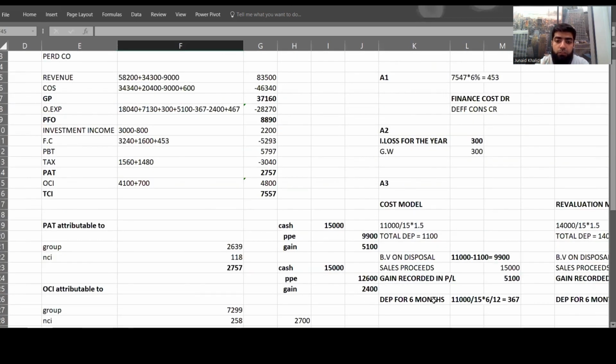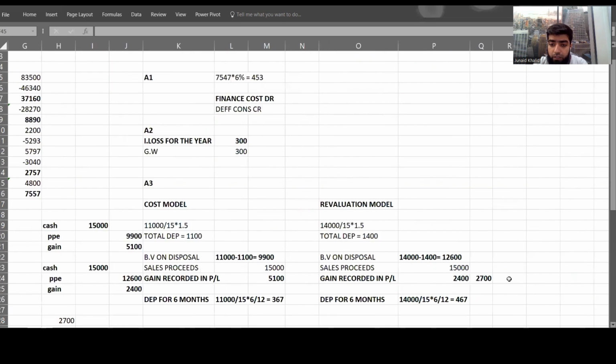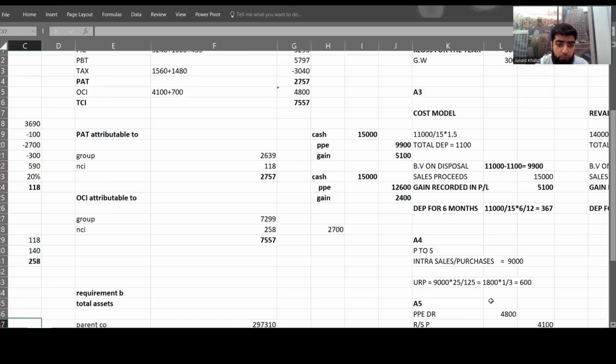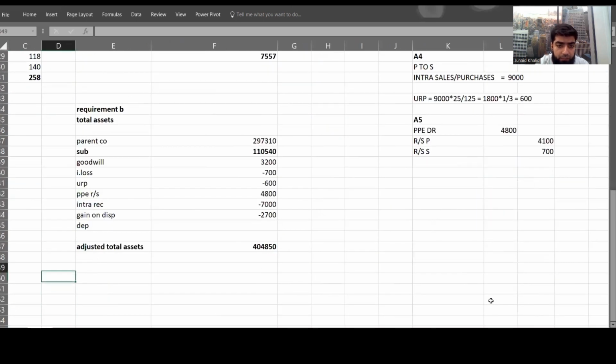This asset is overstated, as the company has reduced the asset with the amount of only 9,900, and there should be an adjustment, that is the difference of 467 minus 367. It means there should be an adjustment of 100 in the total assets of a subsidiary company. So my judgment is there should be an adjustment.